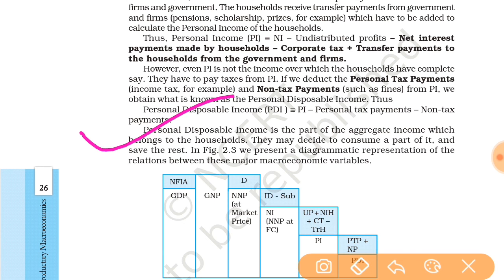Personal disposable income is the only part that we can save or consume. So whatever we have got, personal income, national income or GNP, GDP, here one figure is given. With the help of this figure we can easily understand what GDP is, what GNP is, what net national product at market price is, what net national product at factor cost is, and what personal income and personal disposable income are.